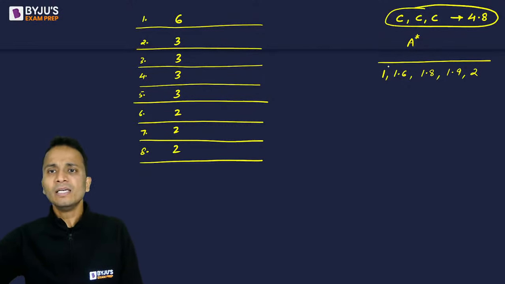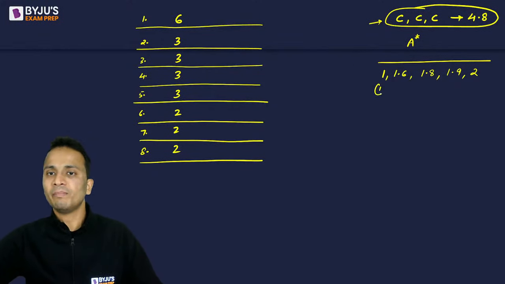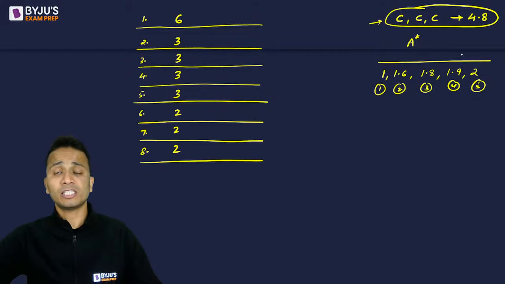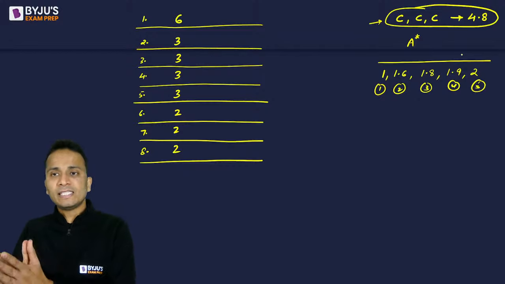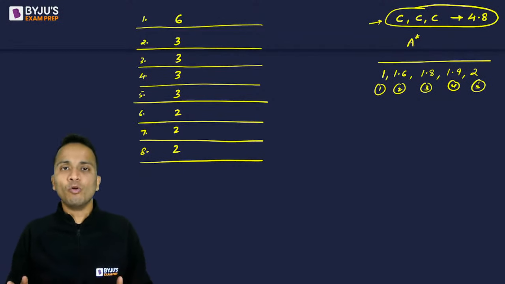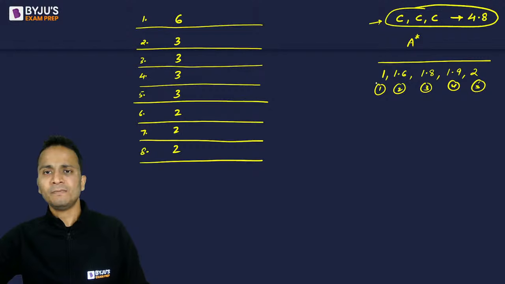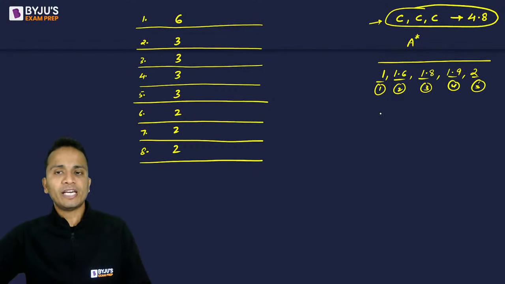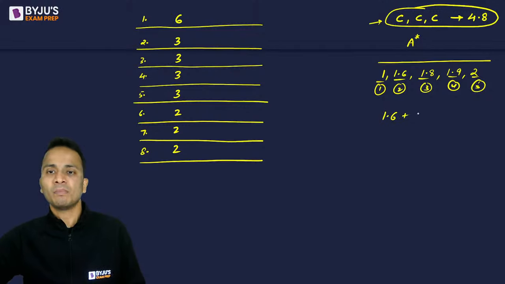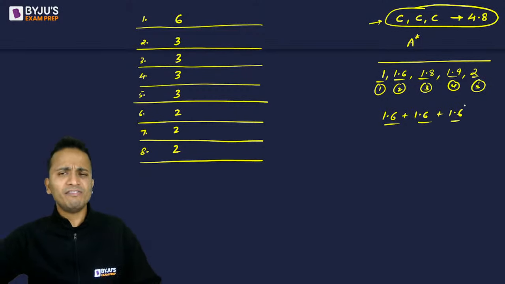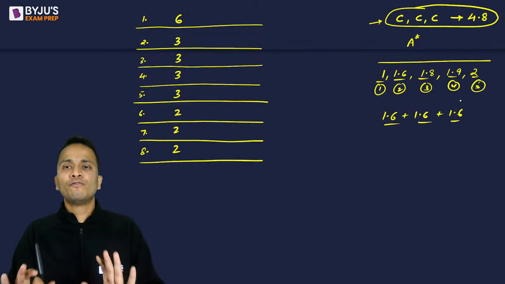Okay. अब ये जो C रेटिंग है इसमें नंबर ऑफ एम्प्लॉयज देखने हैं, तो 1 employee, 2 employees, 3 employees, 4 employees and 5 employees, such that the sum of the incentives will be equal to 4.8. अब 4.8 sum बनाना है and we have to select 3 numbers from these. So वो 4.8 sum कैसे बन सकता है? 1.6 plus 1.6 plus 1.6. There is only one way in which I can make a sum of 4.8.